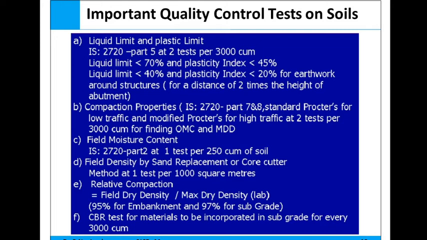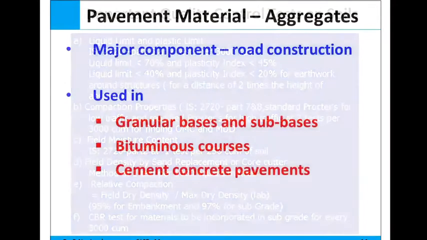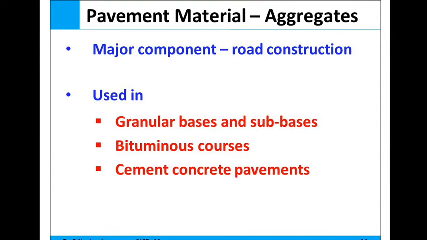Next, relative compaction, that is field dry density divided by maximum dry density. Next, CBR test for material to be incorporated in the subgrade. These are the important quality control tests on soil.